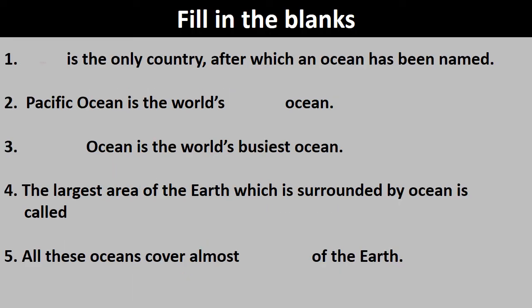Fill in the blanks. India is the only country after which an ocean has been named. Pacific Ocean is the world's largest ocean. Atlantic Ocean is the world's busiest ocean. The largest area of the earth which is surrounded by ocean is called continent. All these oceans cover almost one-third of the earth.